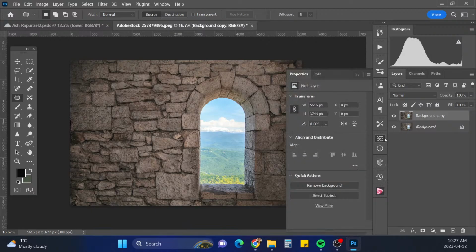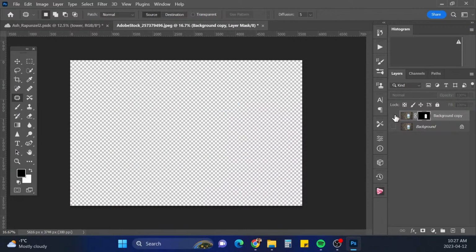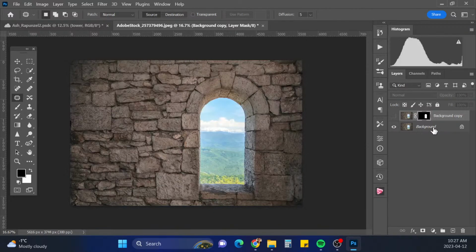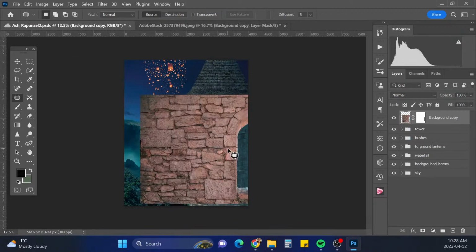Let's go remove background, see if it takes that window out. Good. I actually did the opposite, so never mind. Actually I could invert this. There, I just inverted the layer mask. And we can bring this over to our tower.